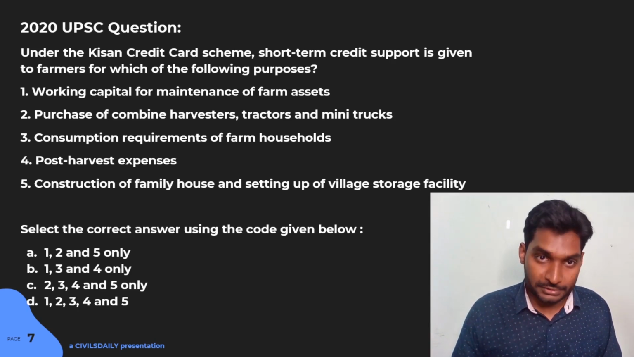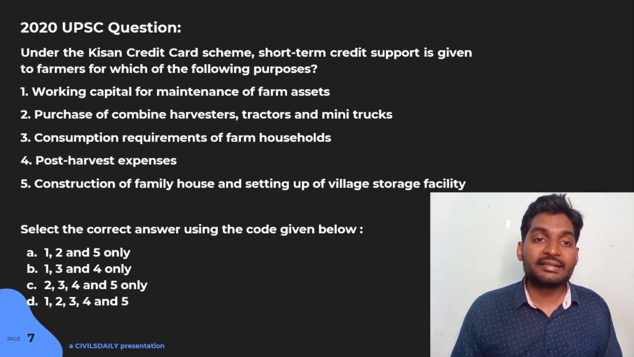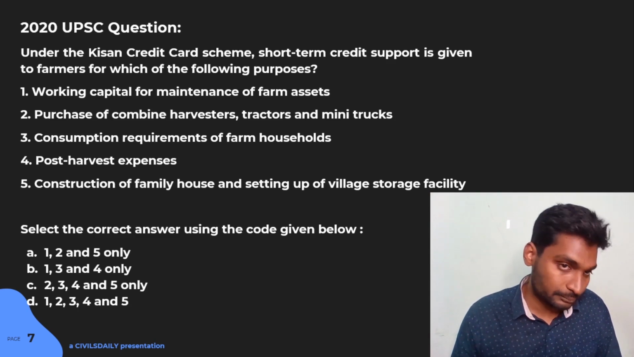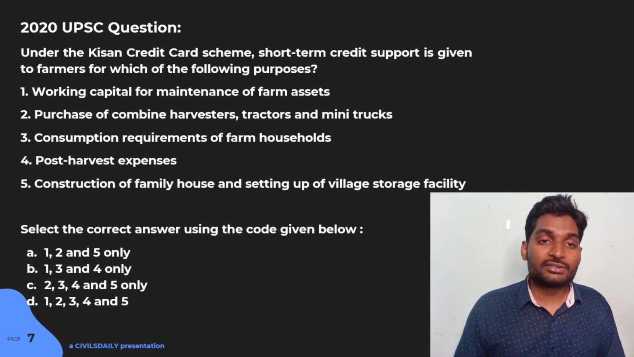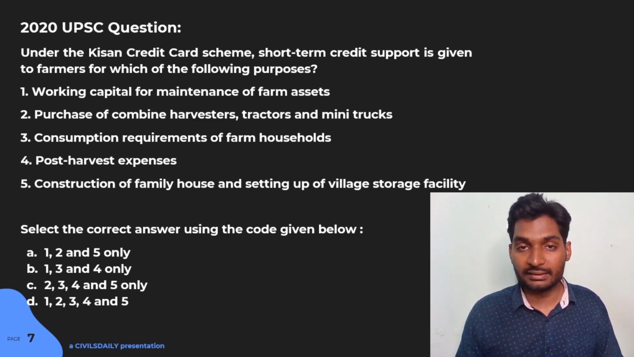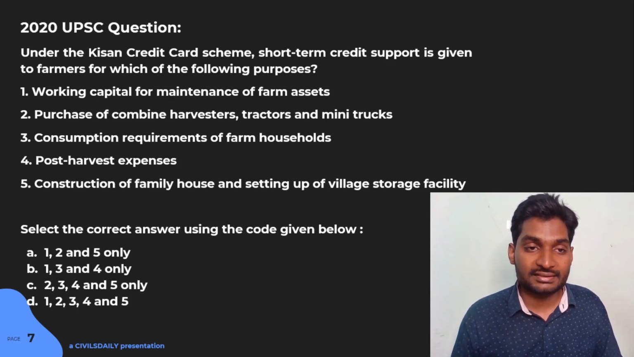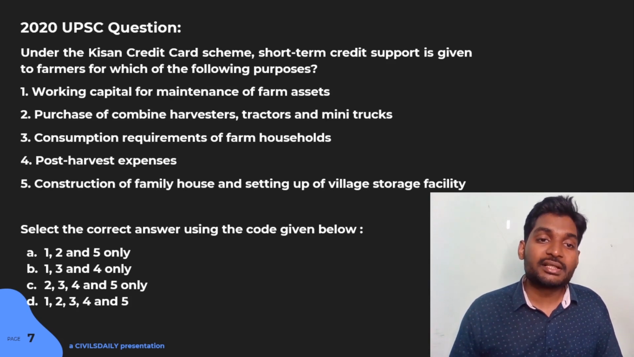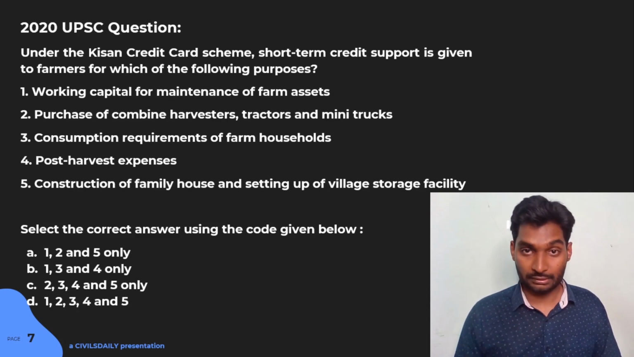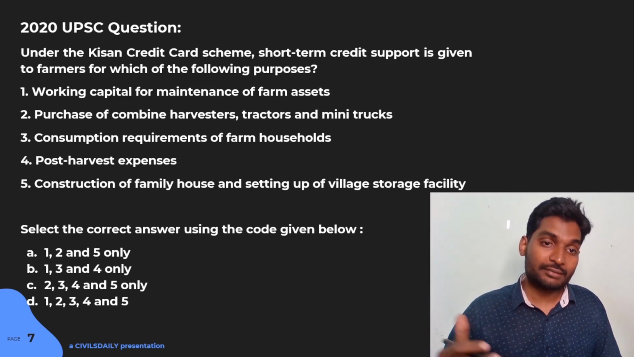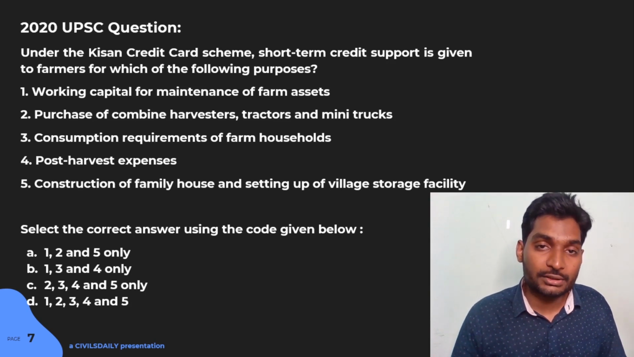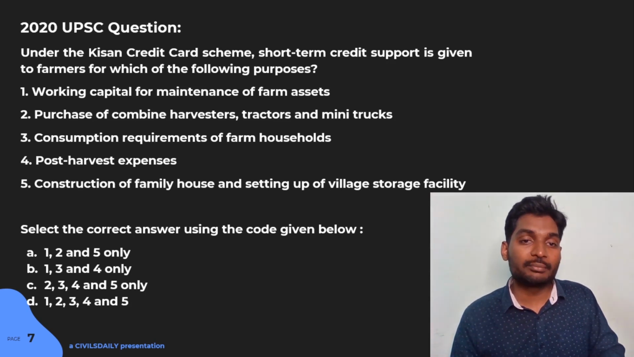And what are the options? Option 1, working capital of maintenance of farm assets. Okay, it talks about working capital, it talks about expenditure. Fine. Second, purchase of combined harvesters. Now, this cannot be classified under short term credit. Purchasing trucks, tractors, and all. Consumption requirements of farms. Okay, fine. Consumption requirement can come under short term credit requirement. Post harvest expenses. Again, those are not very much. You can safely assume it to be falling under the short term expenses.